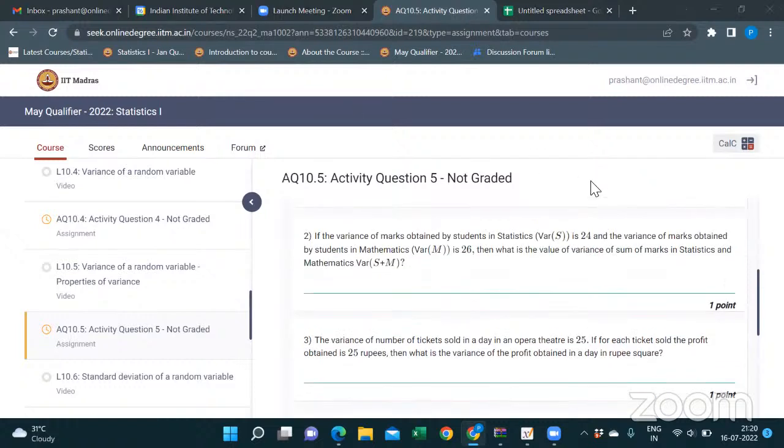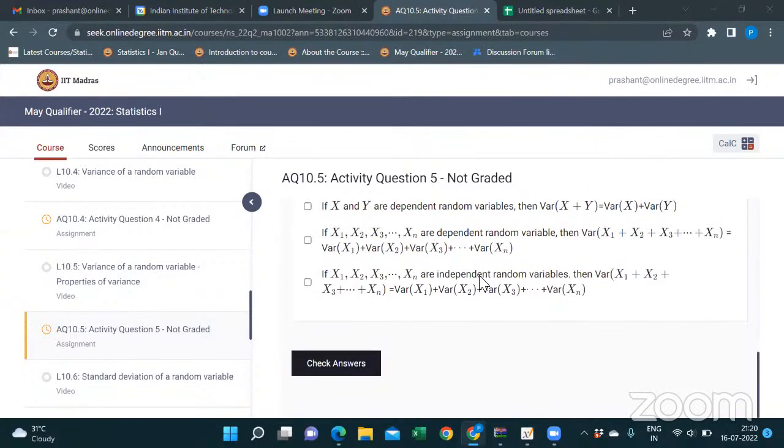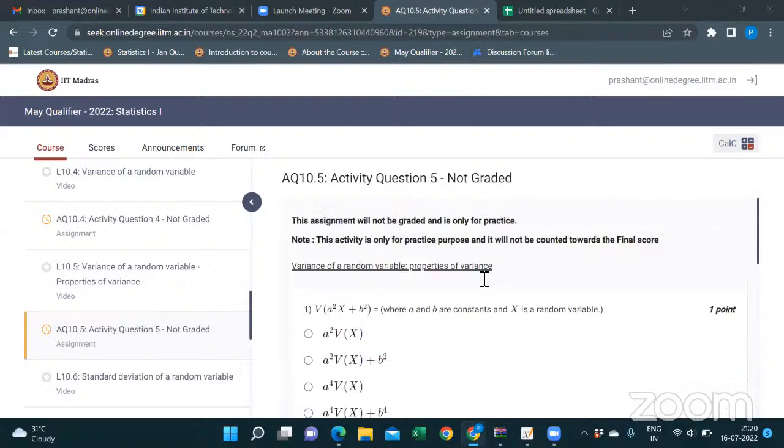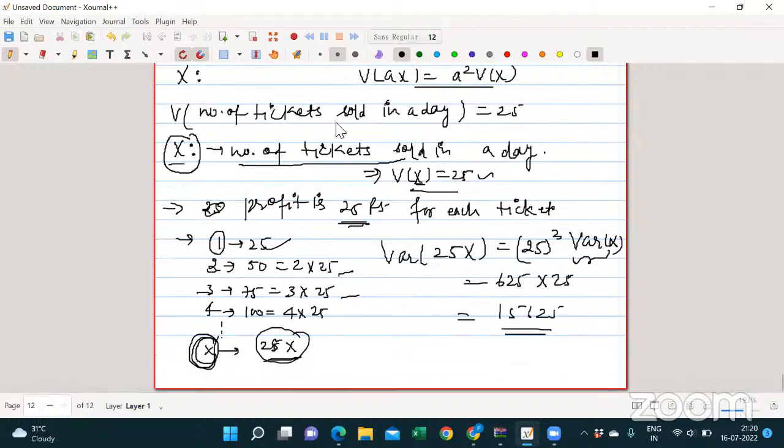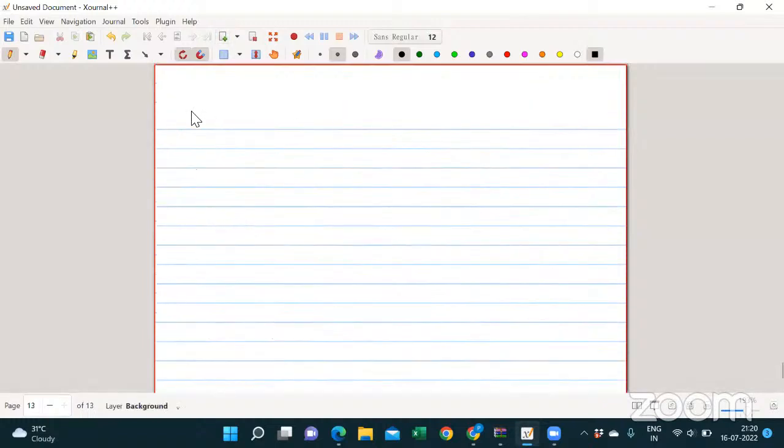Sir, excuse me, one small doubt. Coming to the end term exam, will the portion be all the 12 weeks, or will the focus be more on the last 4 weeks? What is your expectation? My expectation is that it should be uniform, so that we have covered most of the things till now in a better way. The syllabus will be for the whole 12 weeks.